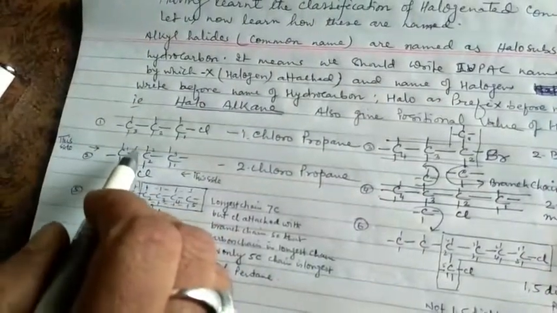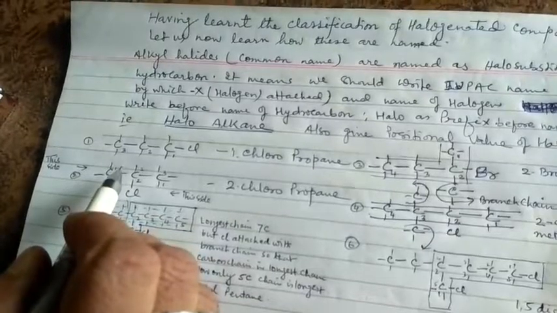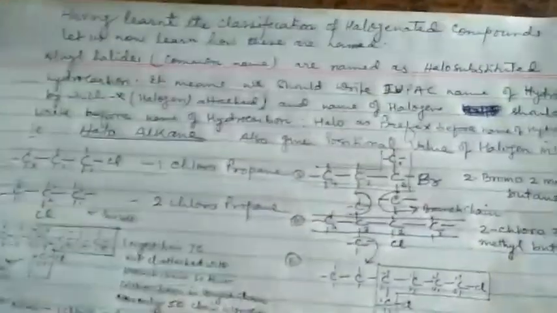We learn about the IUPAC nomenclature of the haloalkanes and haloarenes by some examples.